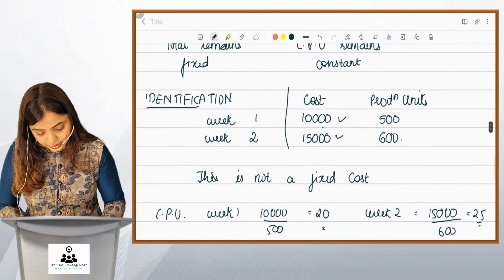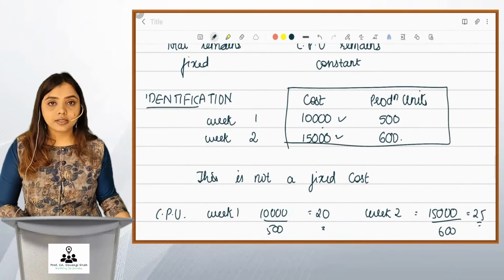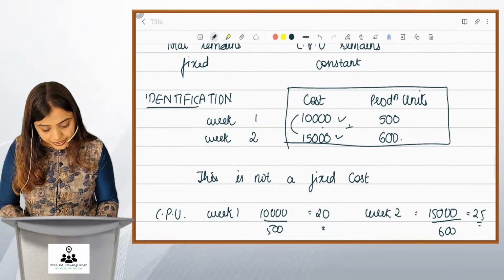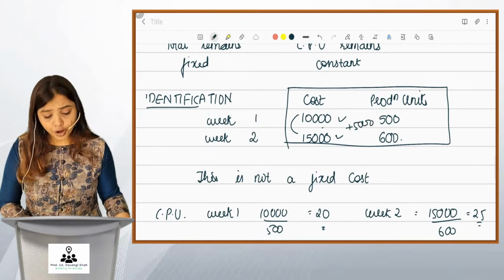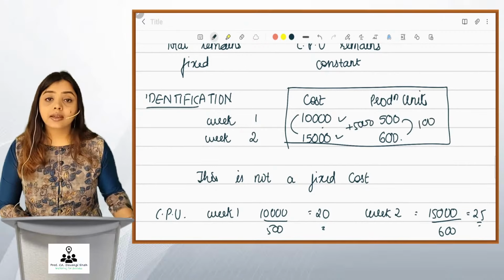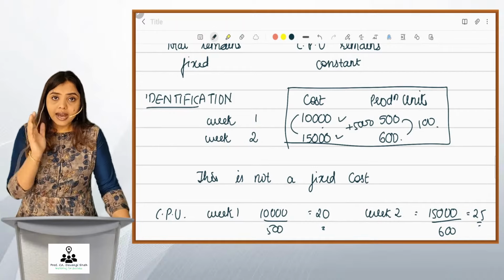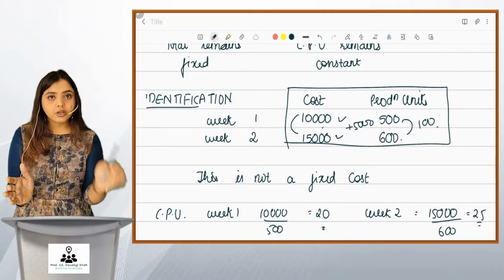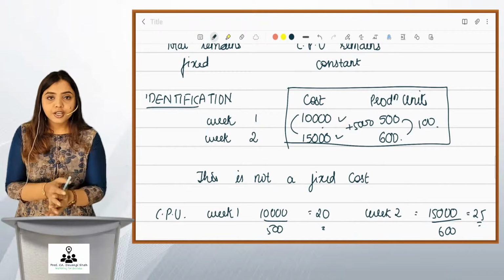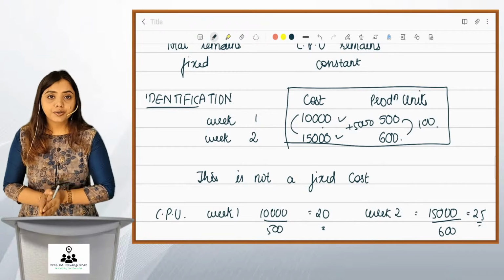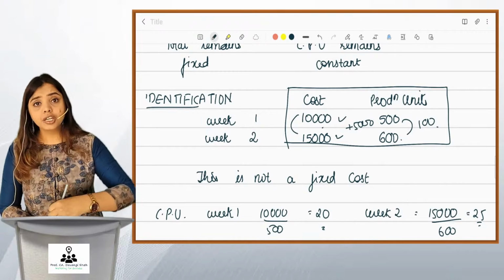So what I do is, I observe this units in cost. There is an increase in cost of 5,000 rupees for 100 units extra production. For 100 units more, we have incurred a cost of 5,000, right? So friends, what will be the cost per unit for the additional units that we made?